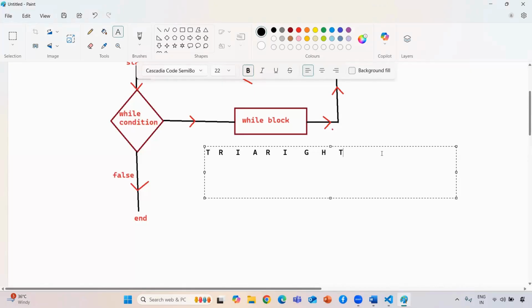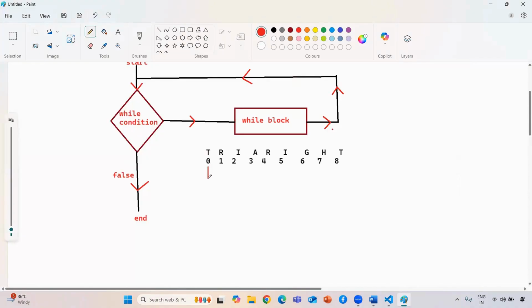Now I need to give the index positions. It will be 0, 1, 2, 3, 4, 5, 6, 7, 8. Guys, if you see, my question is saying that you need to print all the even index characters. Means if you see here, I need to print my T. In this case, I need to print T, I, R, G, T. Means this is my even index and all of these are odd index. So I don't print the index value. I need to print the index character.